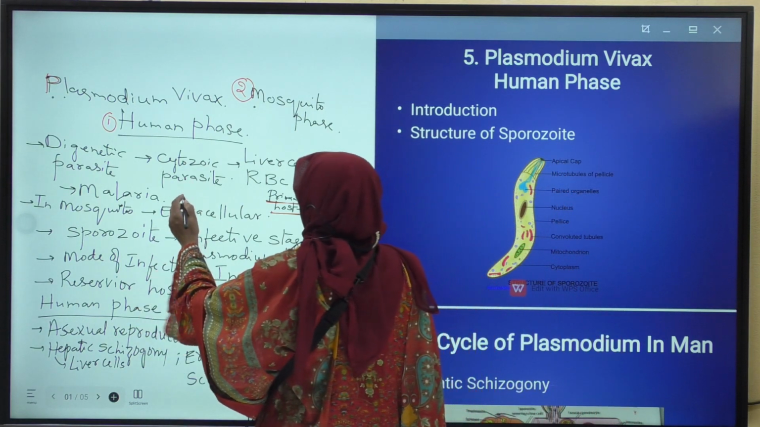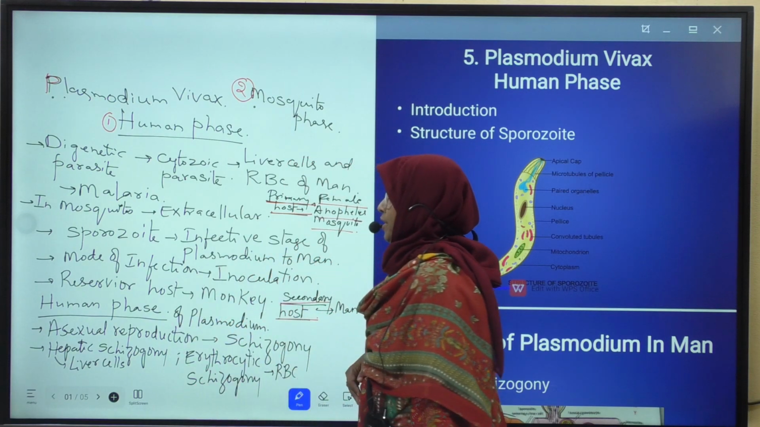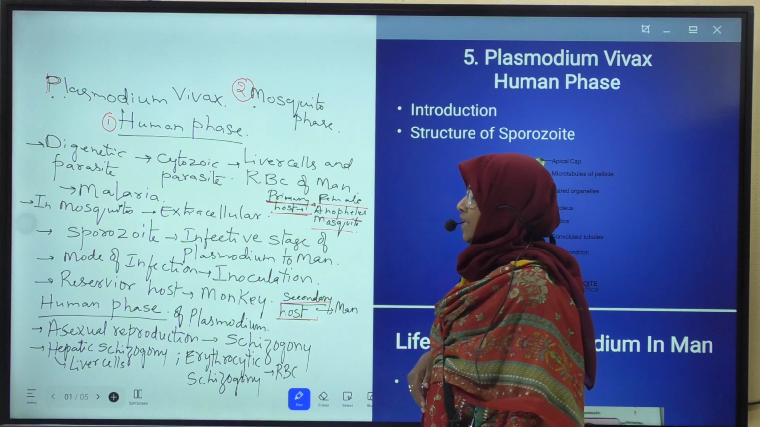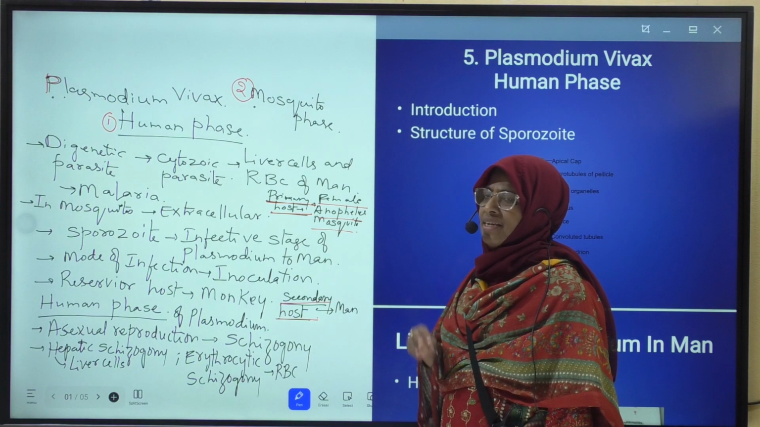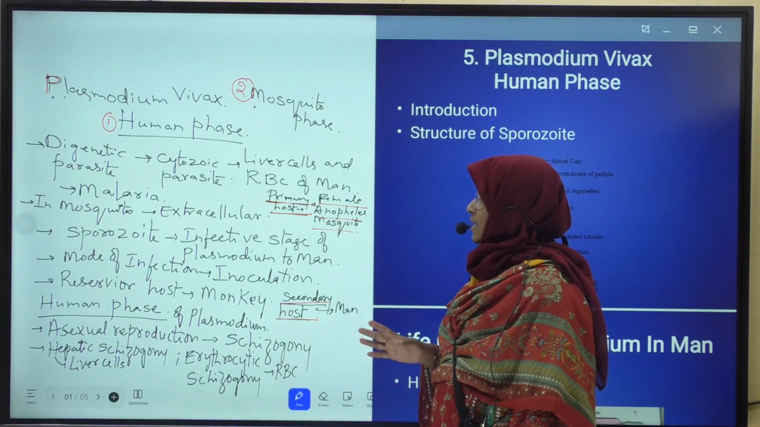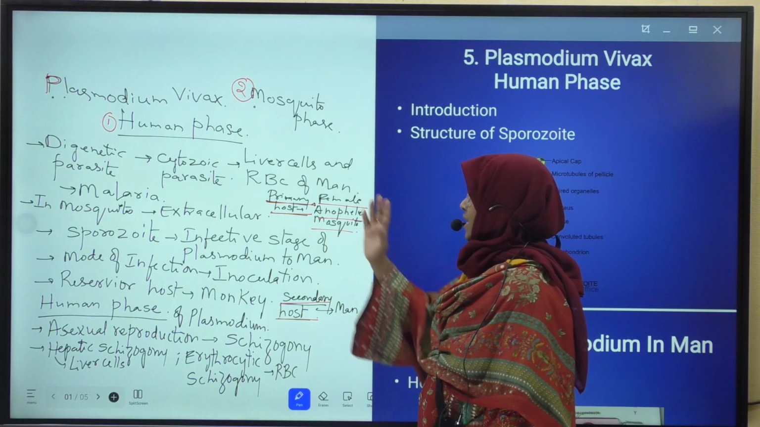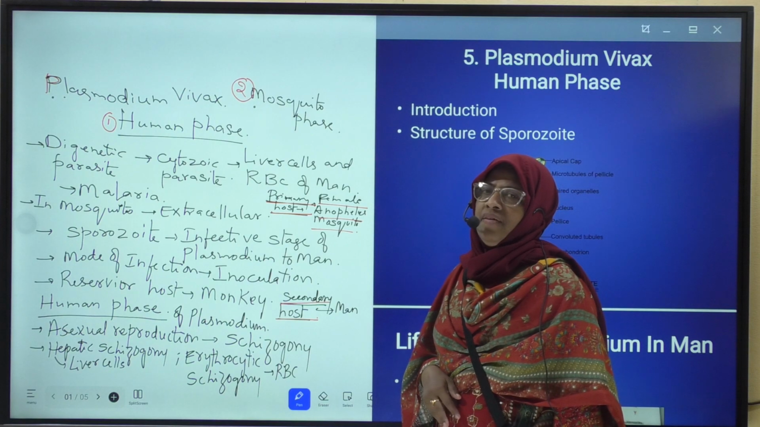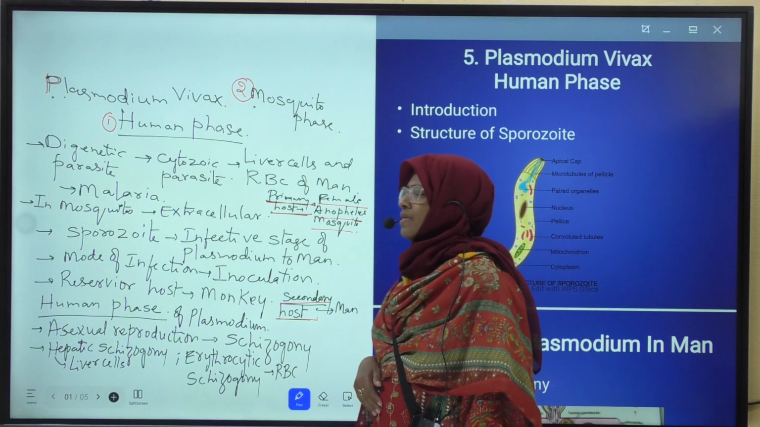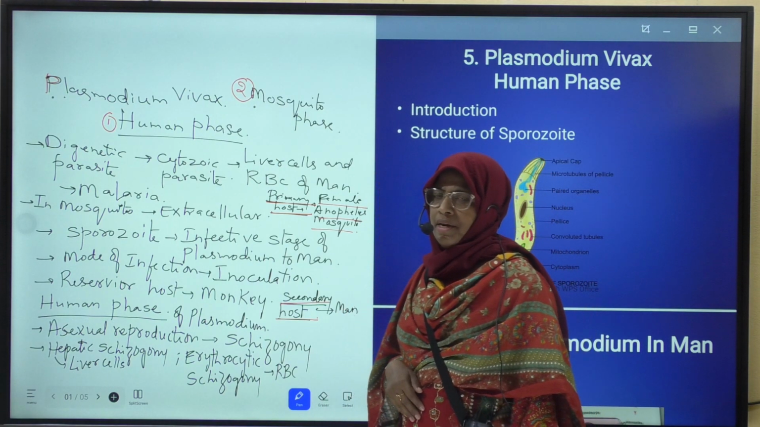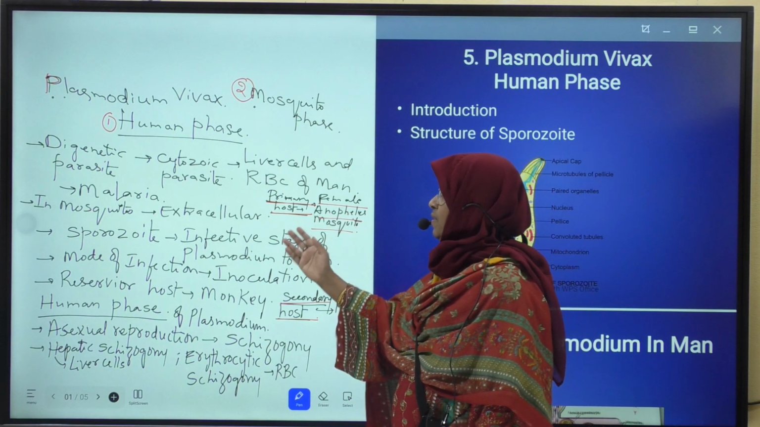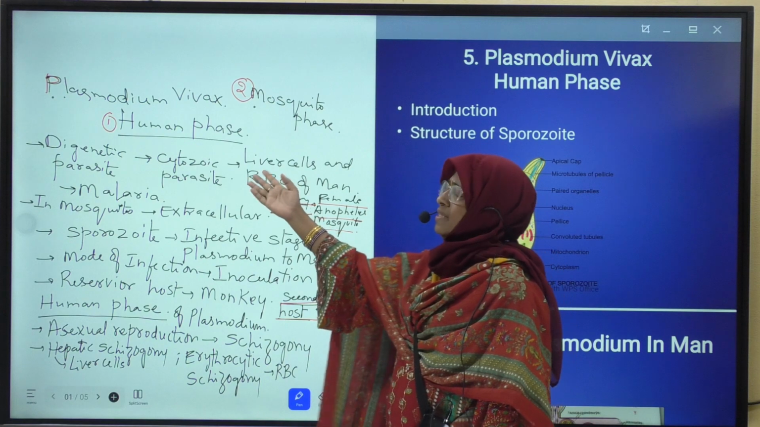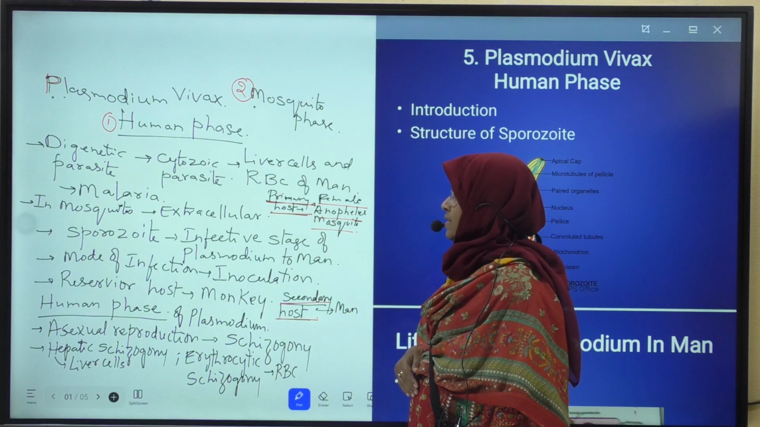Next, in man, this Plasmodium vivax is an intracellular parasite or cytozoic parasite, means it lives within the cell. In which cells it lives? It lives in liver cells and also RBC of man. RBC means red blood corpuscles or erythrocytes of man. Hence it is a cytozoic parasite.